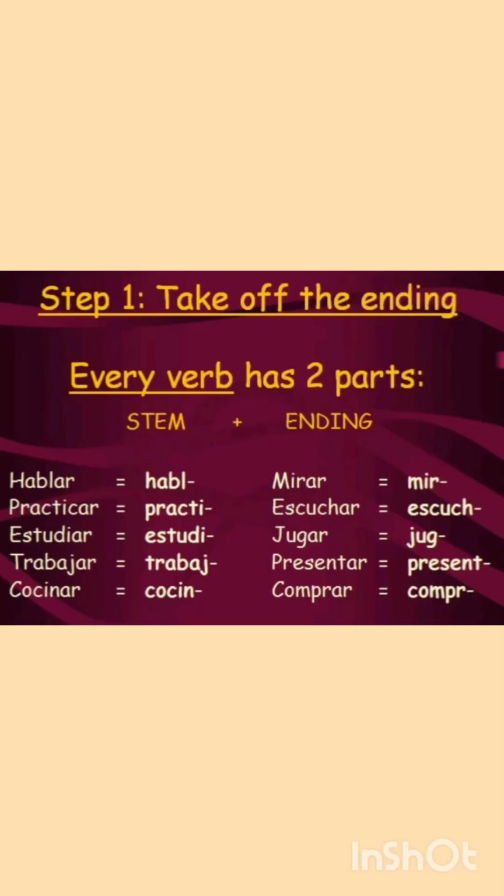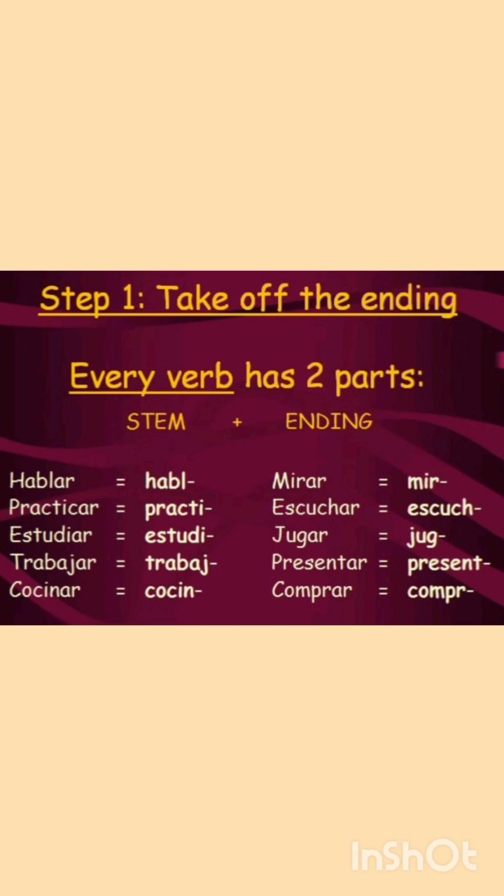I just mentioned one example of hablar, to speak. Now for example, you need to say I speak. How do you say this in Spanish? You need to follow another formula, wherein you need to take the stem word plus the ending. Hablar is AR. So what you do there is you cut out the AR and then you add something else. I'm going to show you that now. So the first step to conjugate the verbs in Spanish is to take off the ending. So hablar, you take off the ending, it becomes habl.